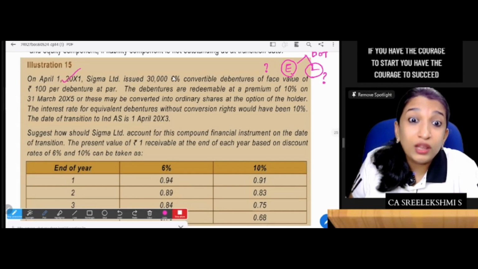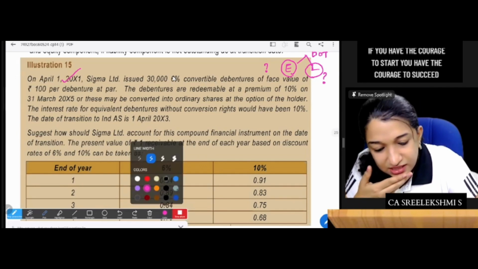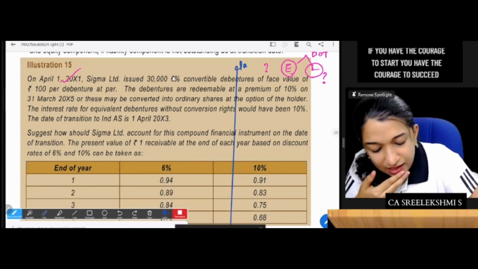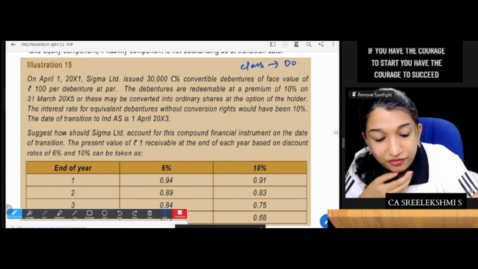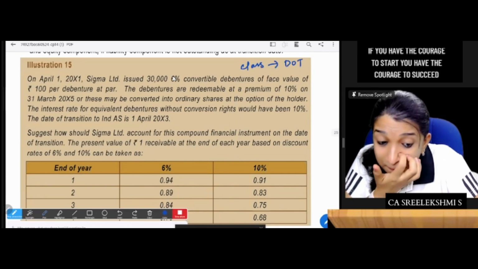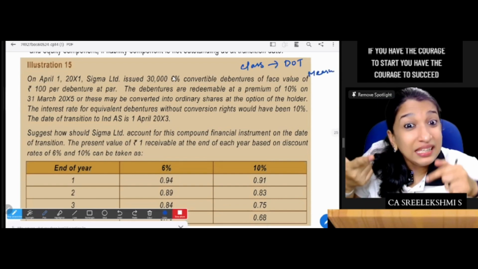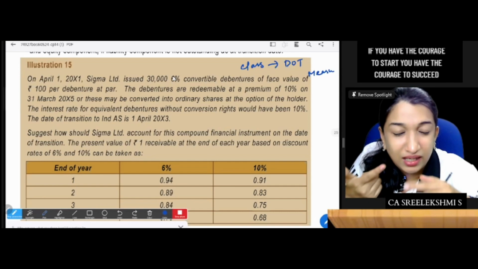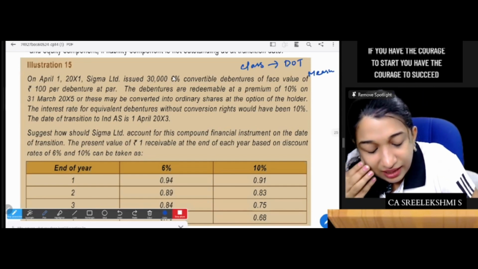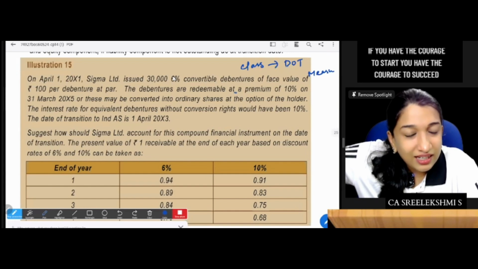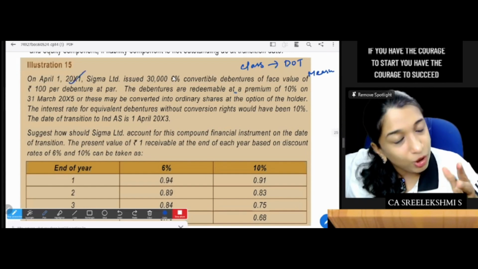If you know the IBR on the date of issue, then remember, classification is to be done only on the date of transition. But measurement can be done retrospectively, if the rate on that initial issue date is available, you can do